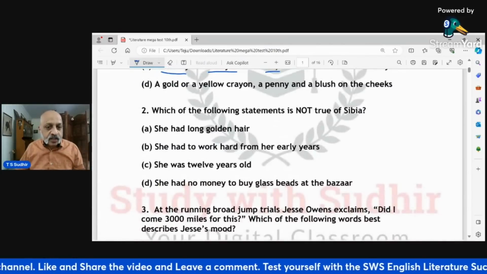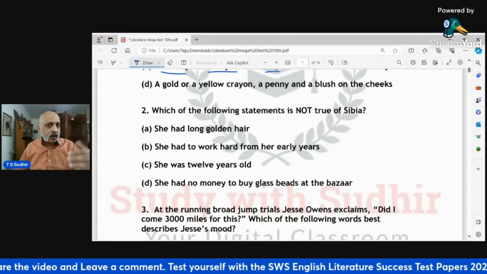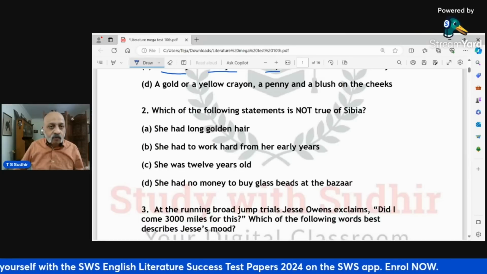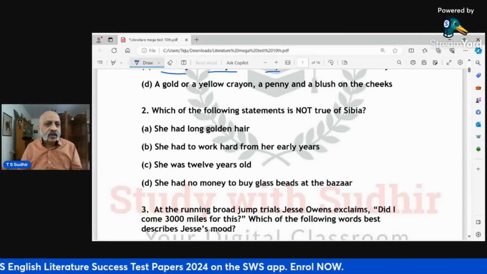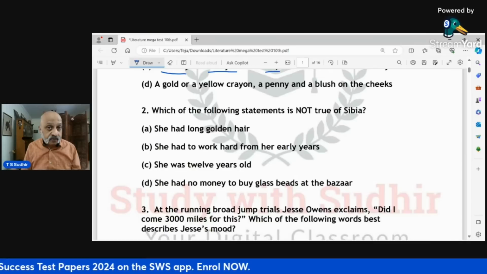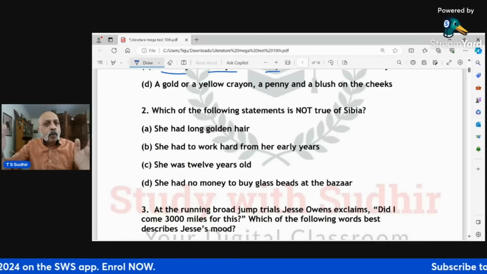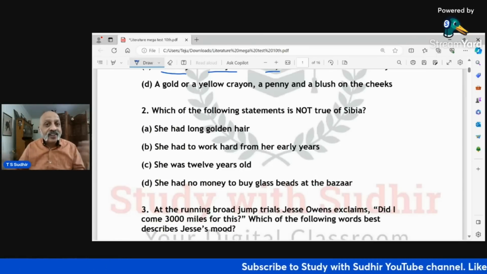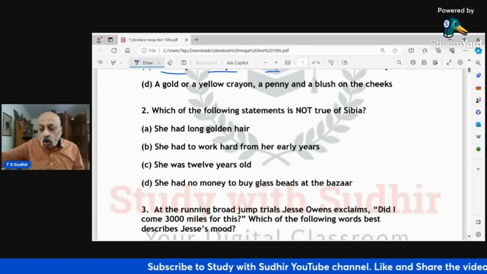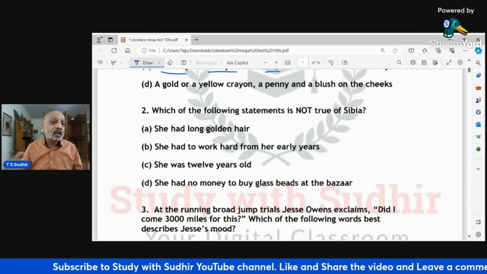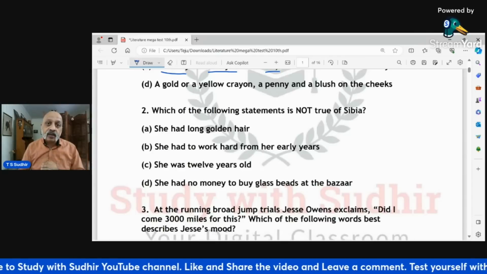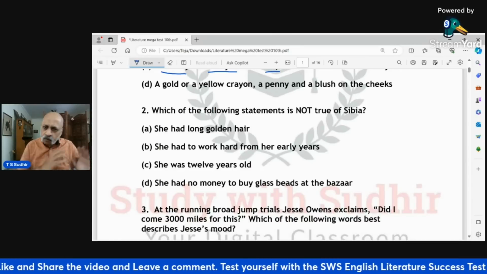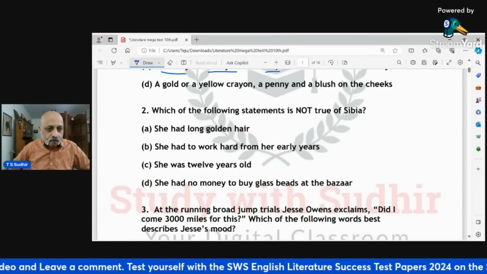Which of the following statements is not true of CBR? Now, many of these questions I've taken from the pre-board exam papers of our students. So they give you a very good idea, much better idea than any of the question banks which are available in the market, because these are pre-board papers prepared by teachers across the country. So it gives you a fantastic sense of what your competitors in other cities are being tested on, right? That's what we bring here on SWS. Which of these following statements is not true of CBR? So some of them are from pre-board papers, some of them I have made.